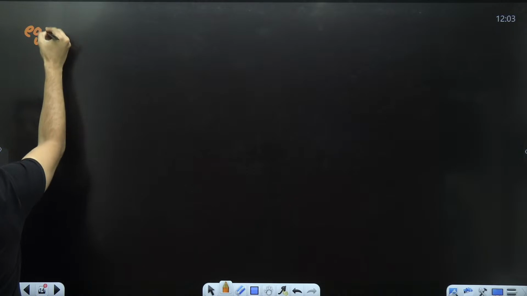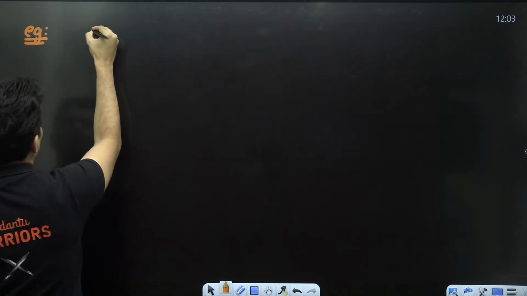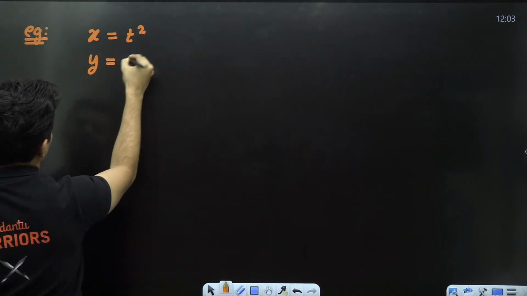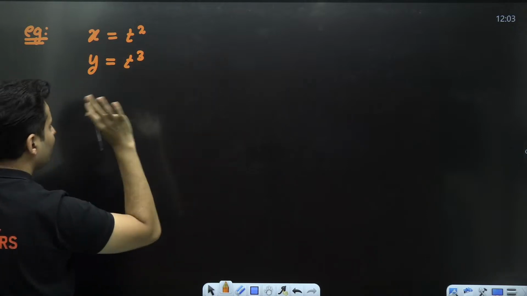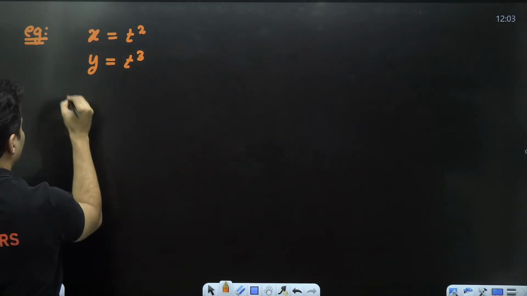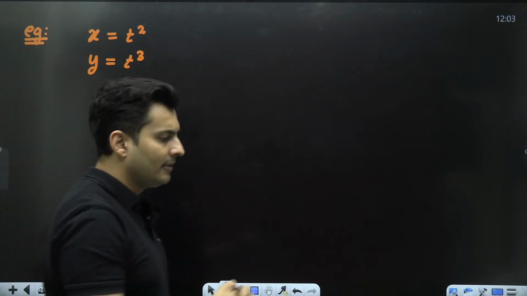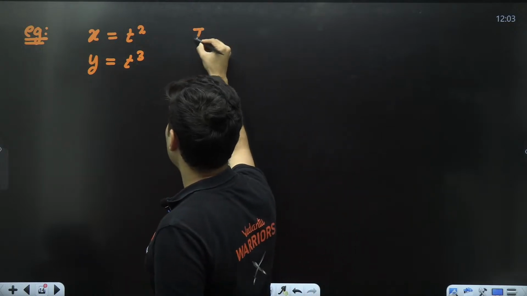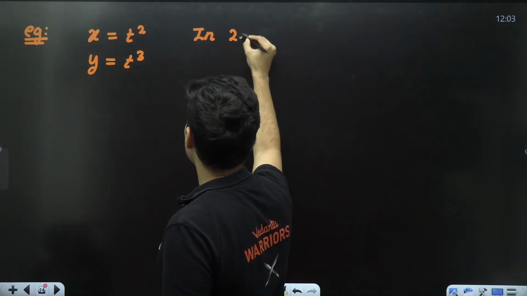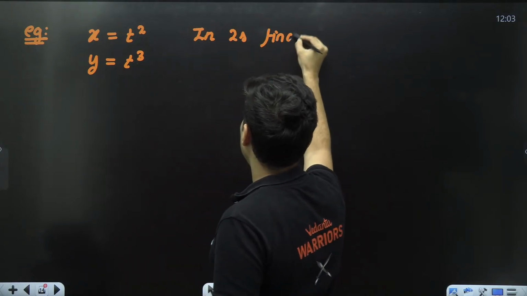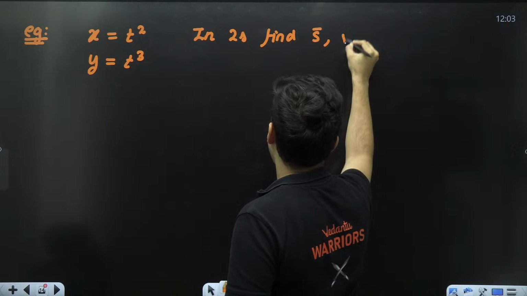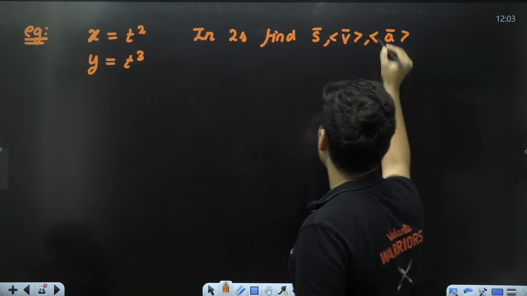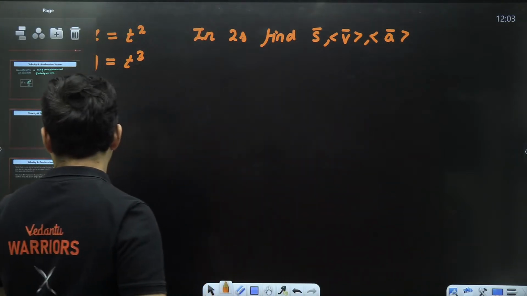So imagine I tell you there is a particle whose x coordinate changes like t square and the y coordinate changes like t cube. Example. Question is, can we write down the position, velocity, acceleration, how much is the displacement in some time, etc. So let's say in an interval of 2 seconds. Question is, find the displacement, average velocity and average acceleration. That is what we need to find. Let's try to do this question.